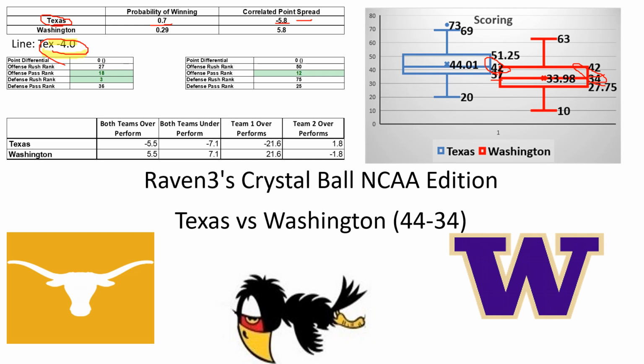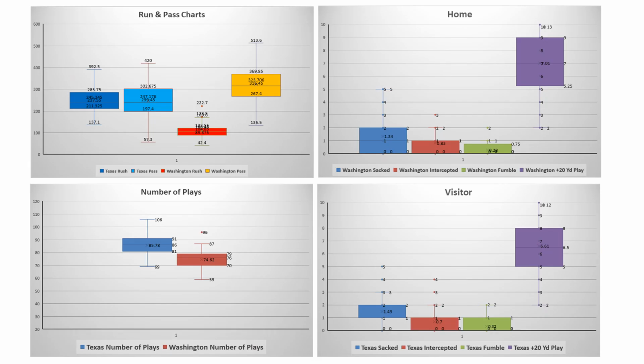The next thing I'll point out is the Bayesian analysis says, hey, when team two, so when Washington plays well, they've got about a 2 point spread. And so when you look at what Washington just did against Oregon, which by the numbers, Oregon was by far and away a better team. But when Michael Penix is able to come out and really imprint his capability on the big games, which is what he does, then it completely changes the game. So let's go ahead and take a look at some of the performance charts.